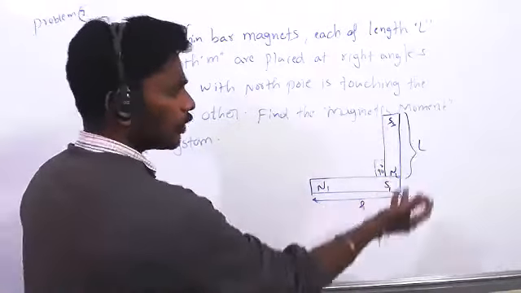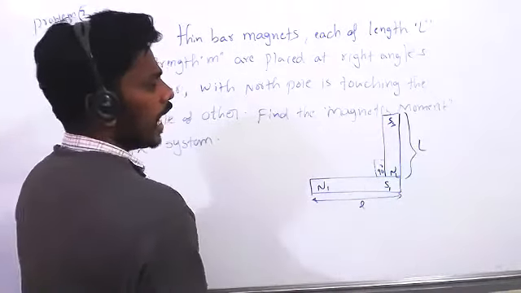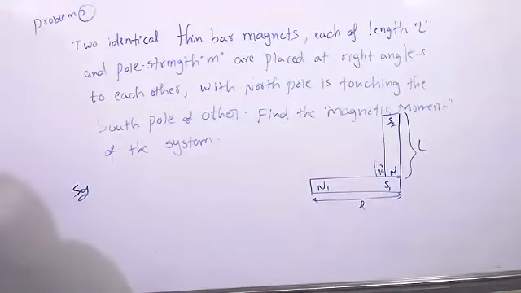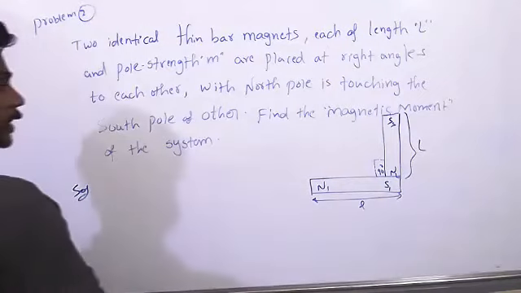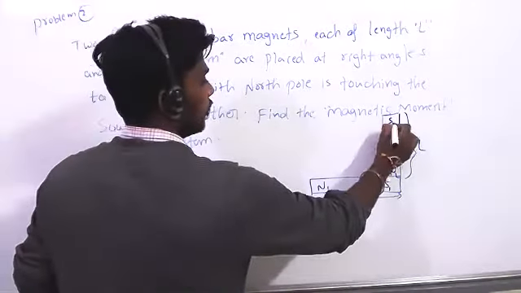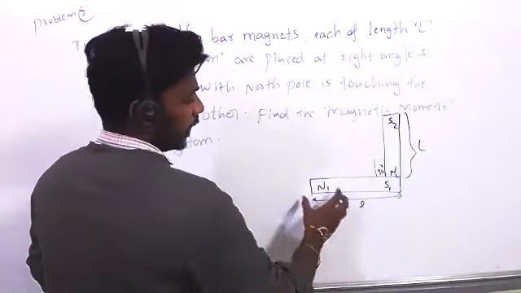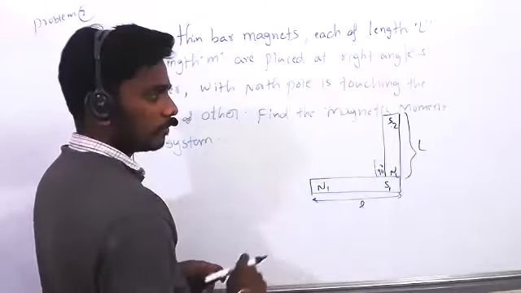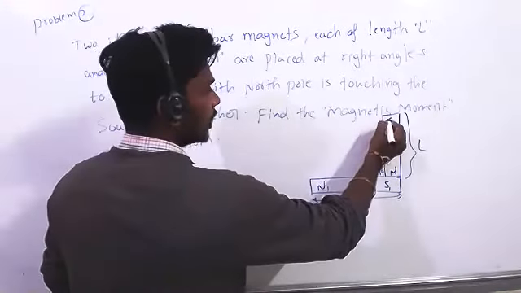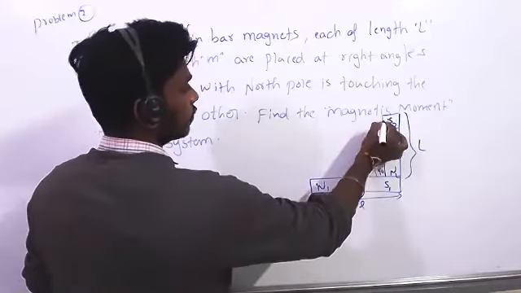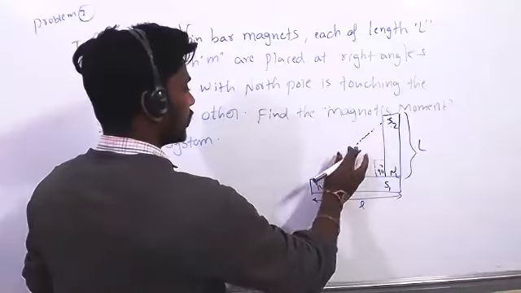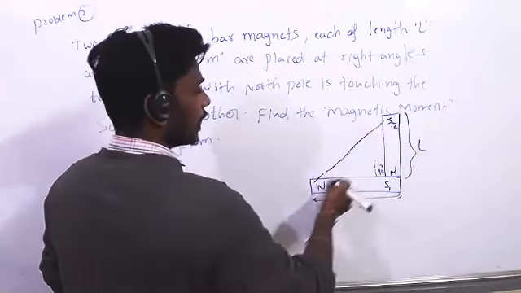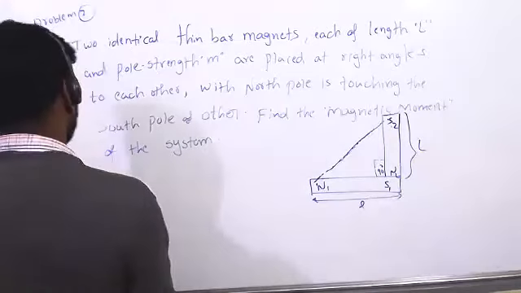Its pole strength, each and every pole strength, is M, and the length is equal to this length. What is the length? Which length will it be now? Each and every pole has pole strength M, because the total system is acting as a magnet. So what is the length of the system? It is the length of the whole system, right?